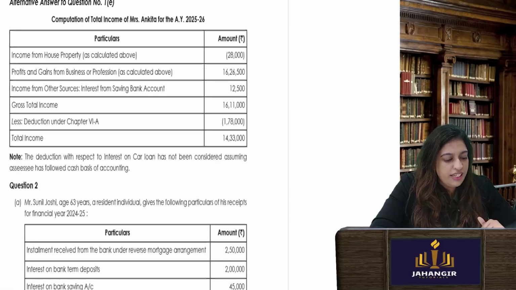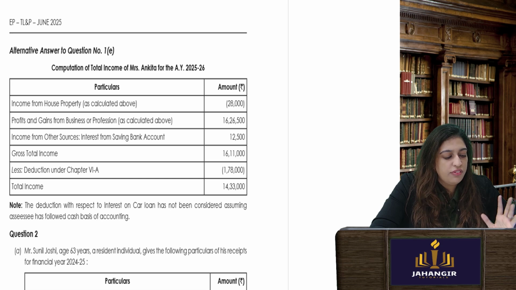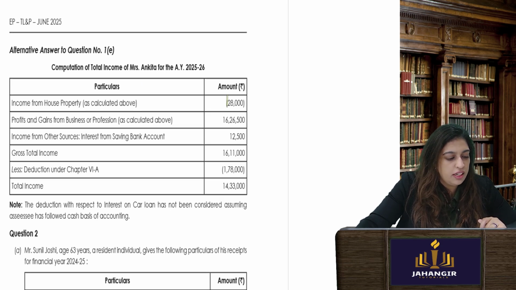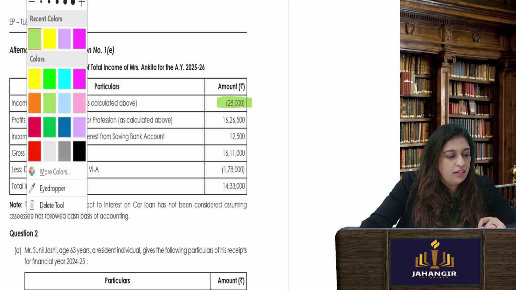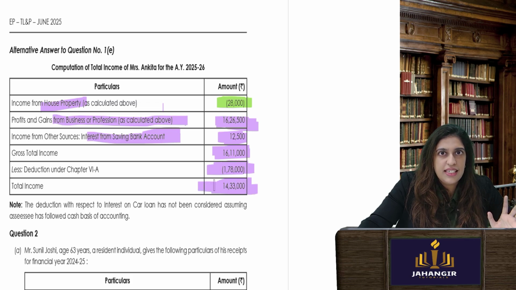This sum was 15 marks. Oh, sorry. Now you have to find out the income. 5 heads of income, which is the easiest. You have already computed income from house property, income from business profession, income from other sources. That was only your interest. Gross total income less deductions will give you total income. Easy. Okay. Take a 5-minute break. Let it digest.